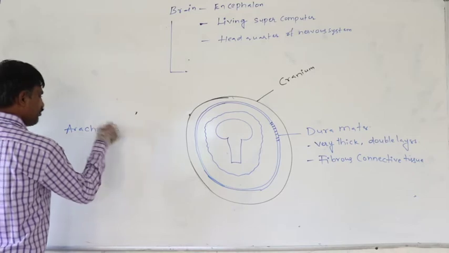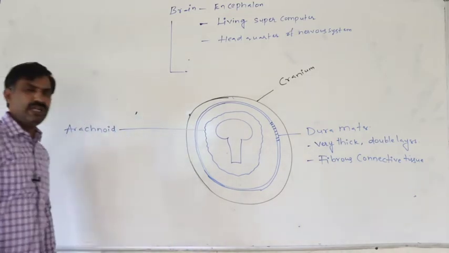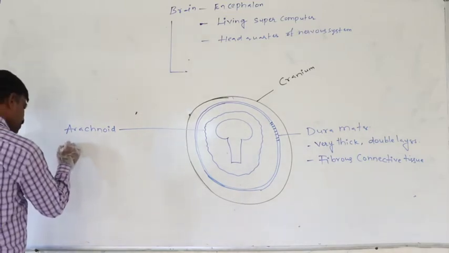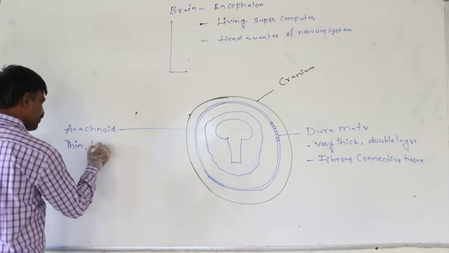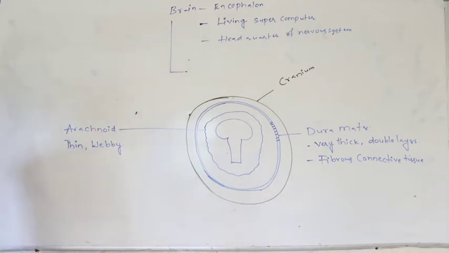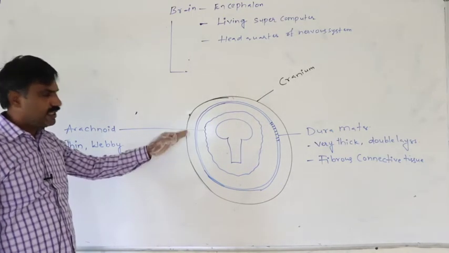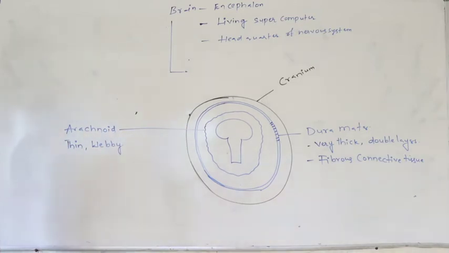The arachnoid is the middle layer, the middle meningeal layer. This is thin in nature. It is webby. Webby means that it is with folding. That is said to be the webby membrane.